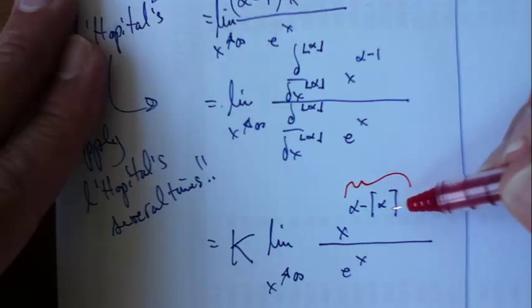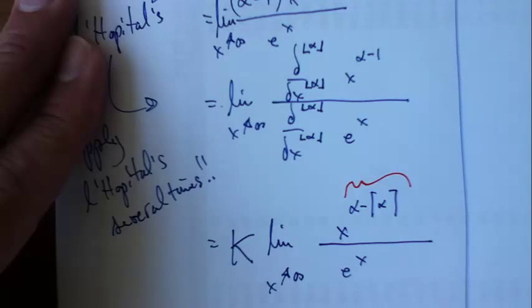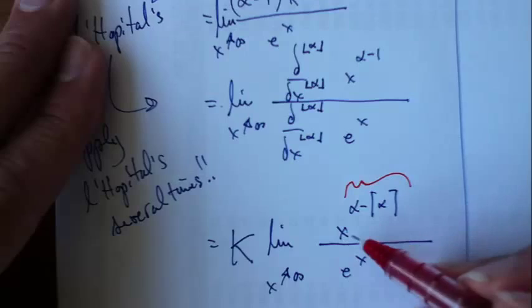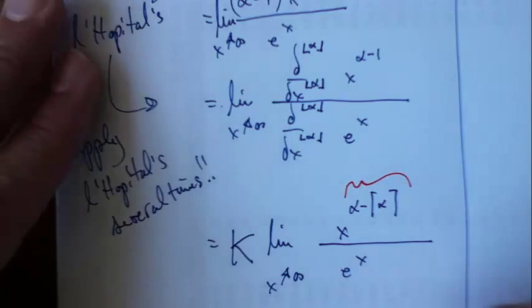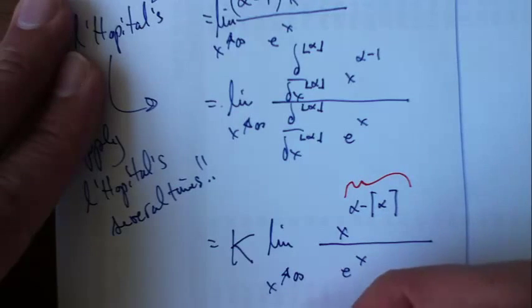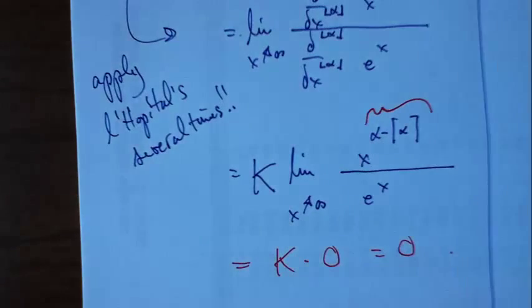So it's some number between 0 and negative 1. So I'm actually raising x to a negative power. It's 1 over x raised to some power, right? And so as x goes to infinity, this whole thing goes to 0. Now this is k times 0, which is 0. Okay, and now we're done.